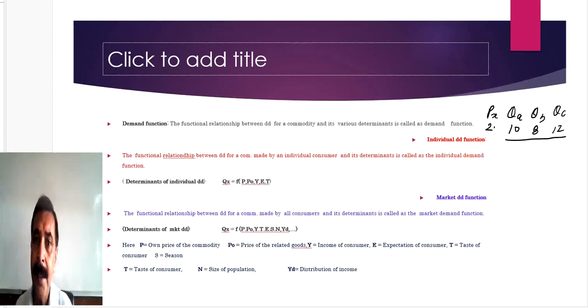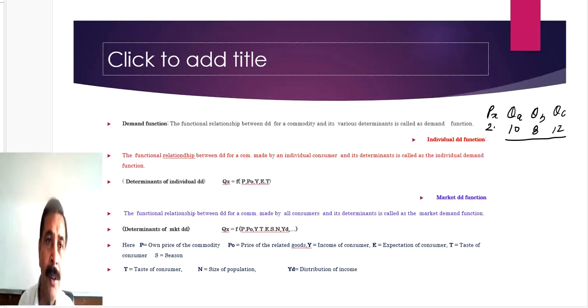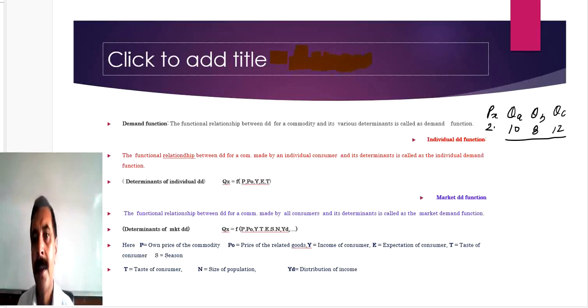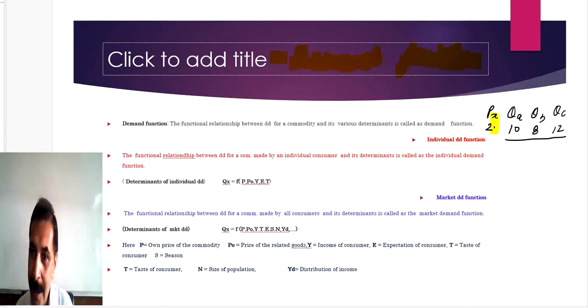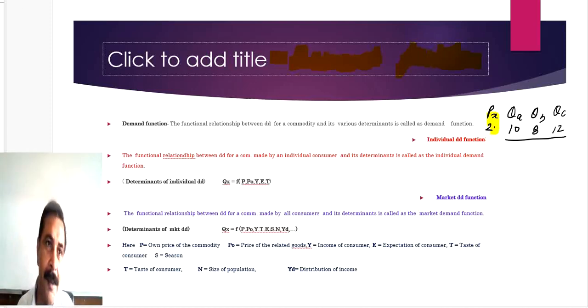What is the reason behind it? When the price is the same for all three buyers, why is the demand different? The price is the same for all three buyers. Okay, but their willingness is different. Why? So price is not a single factor which determines market demand.